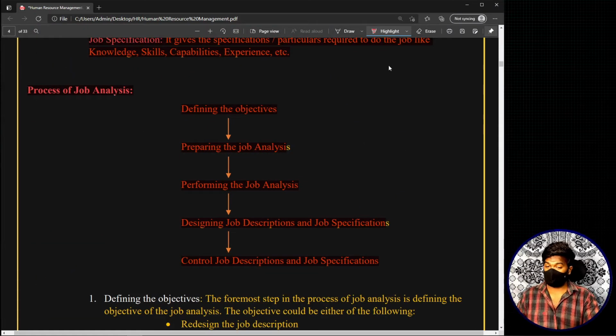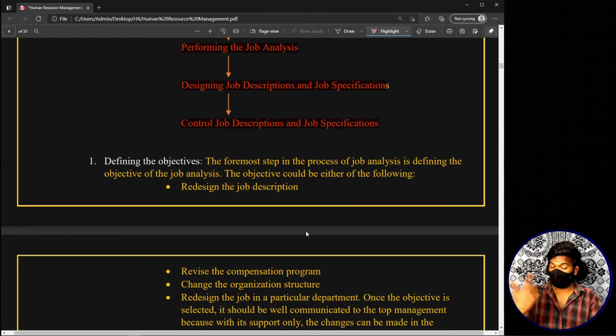So the theory of job analysis. See, we have looked at the process, right? This particular process of job analysis: defining the objectives, preparing job analysis, performing job analysis, designing the job description and job specification, controlling the job specification and job description. Okay, these are the 5 steps. Now let's look at the theory explanation of each and every step.